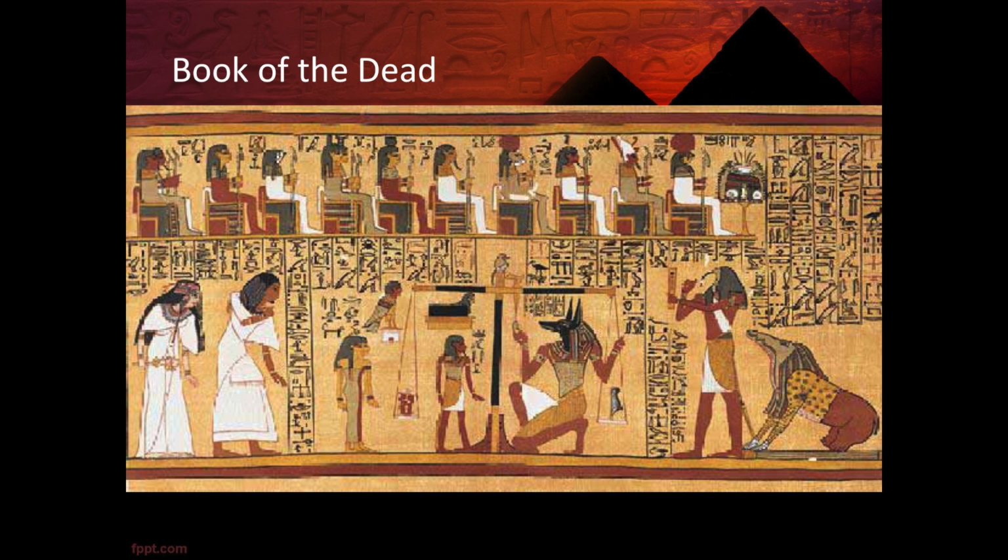Once they had told and confessed to these things, if the confession was acceptable, then the soul would present his heart or her heart to Osiris to be weighed in the golden scales against the white feather of truth. If one's heart was found to be lighter than the feather, one got to move on to the next phase. If the heart was heavier, then the heart was thrown to the floor and eaten by the female devourer of the dead. This resulted in the Great Death, which was non-existence.